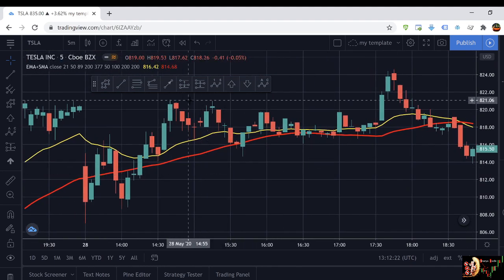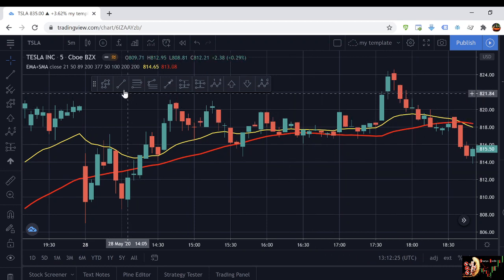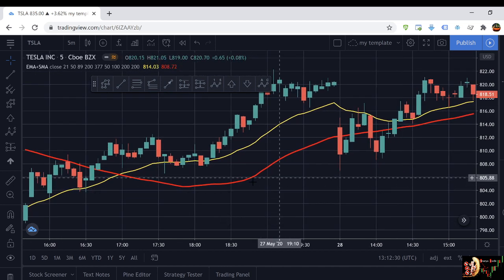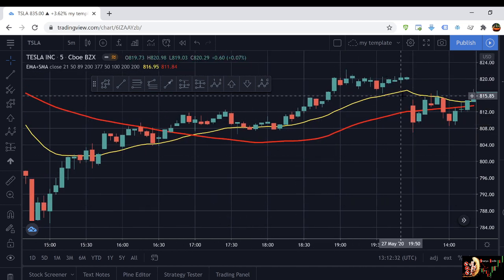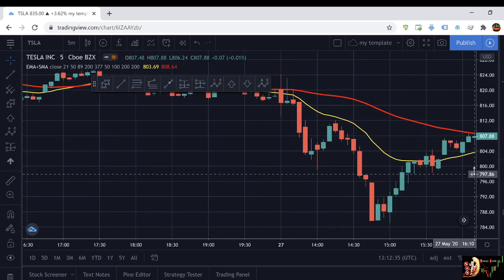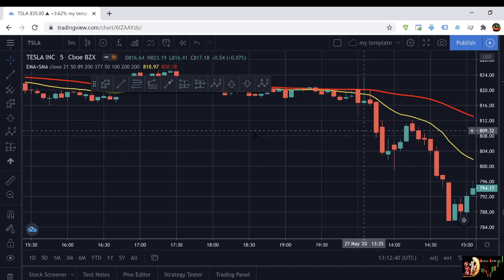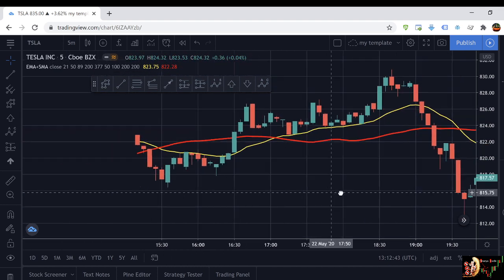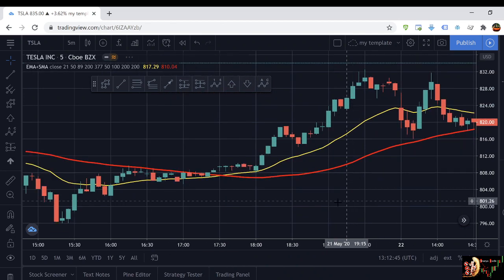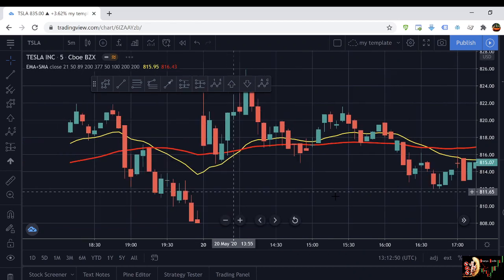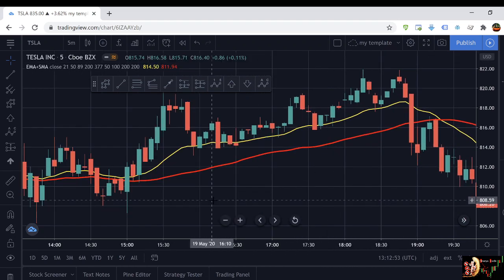Here we can see that Tesla was pretty flat, so we couldn't have traded this part, right? Here it starts angling up, but no retrace to the 21. Here it went down, impulse down, retrace not to the 21, so difficult to enter. Okay, so that's pretty much what I wanted to show on this video. Okay, this one, for example, is it a good candlestick? No, it's an inside bar.